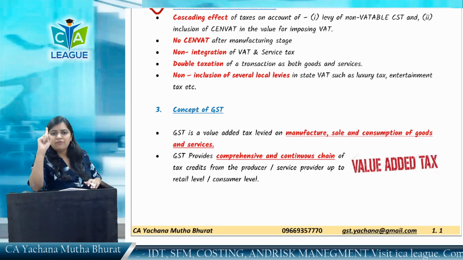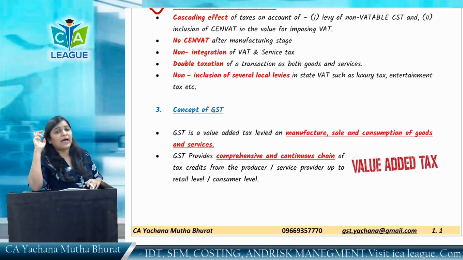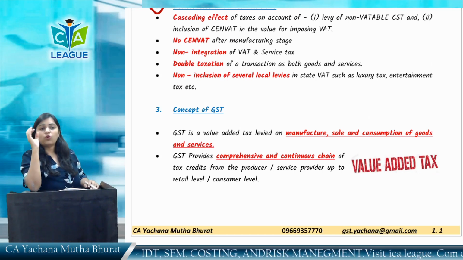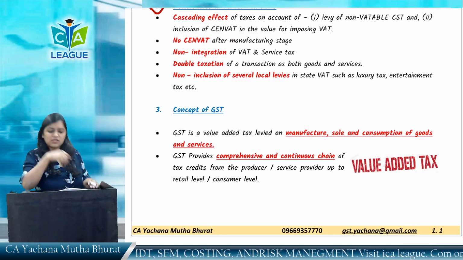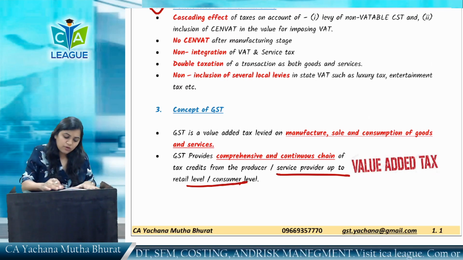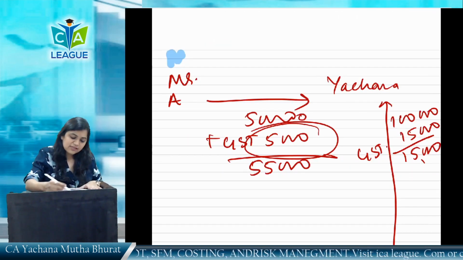And the levy point under GST is what? Supply. Supply has come in. Only one levy point. It provides a continuous chain of credit throughout the supply chain, up to the retail or consumer level. We'll take an example for this.